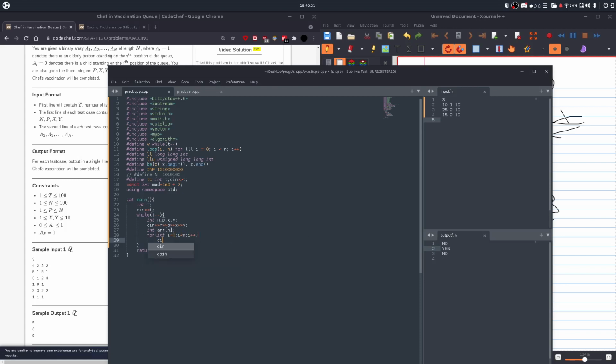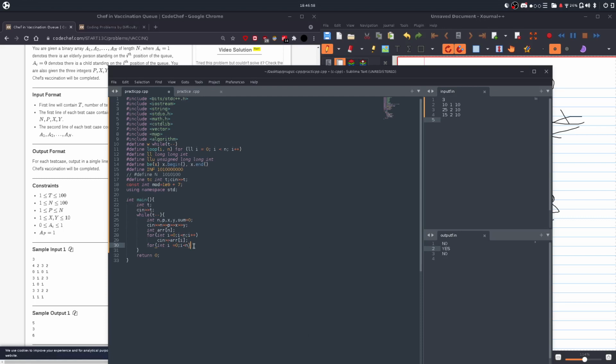As I told you earlier, we initialize integer sum equal to 0 so we don't get any garbage value while incrementing. Then int i equals 0, and here we won't go till n, because after the chef's vaccination is done, we don't want the other values, and we can ignore them. So we're just going to go till p.